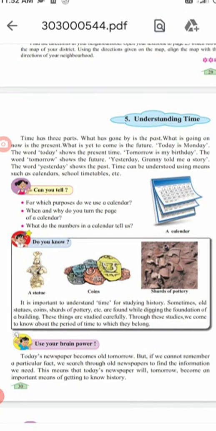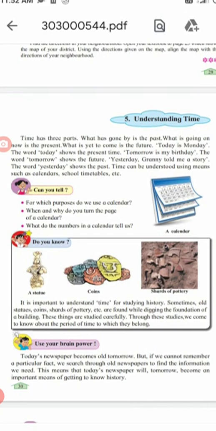Time is divided into three parts. What is already over, we can't do anything about it. But what is present, we can do something about it. And what is yet to come, that is future, we don't know yet, but still it is in our hands.